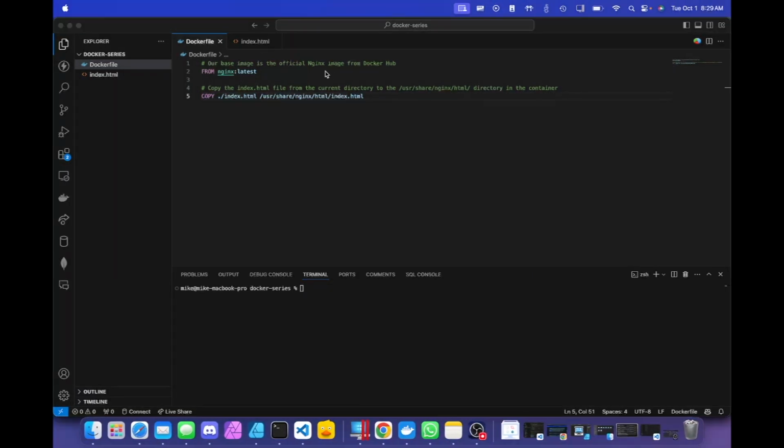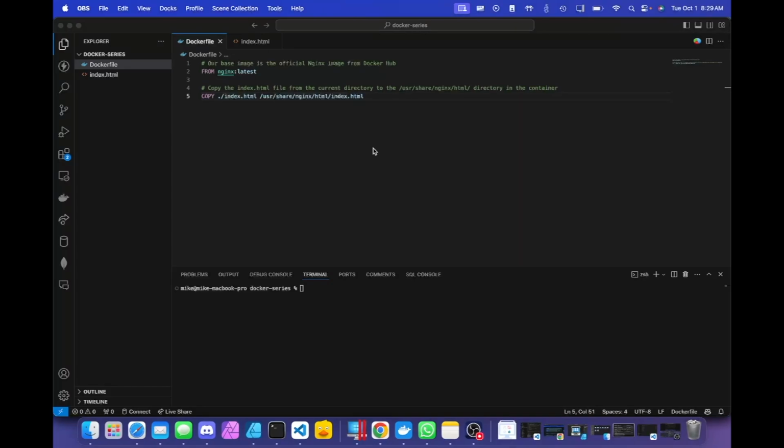Let's open up our IDE and run our first container. We'll be running a simple Nginx server that serves a static web page with some text on it. If you look at the files in this project, you'll see that we have just two files, the first of which is a Dockerfile which describes our Nginx image, and the second is an index.html which we're just going to copy into the web root of the image as we build it.